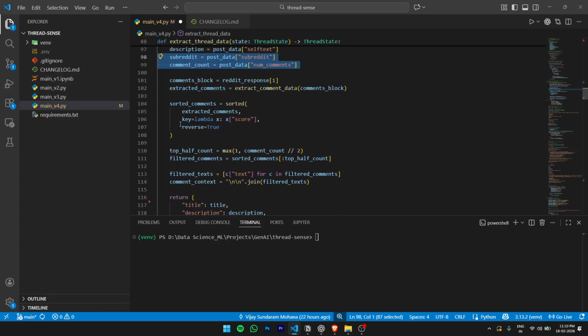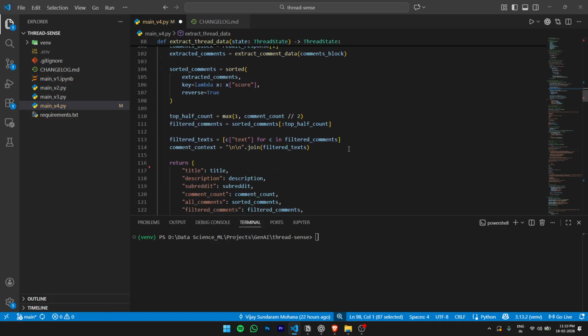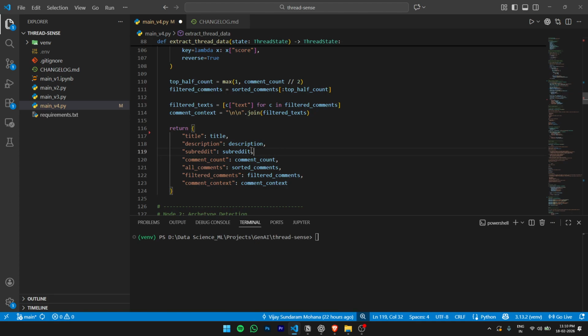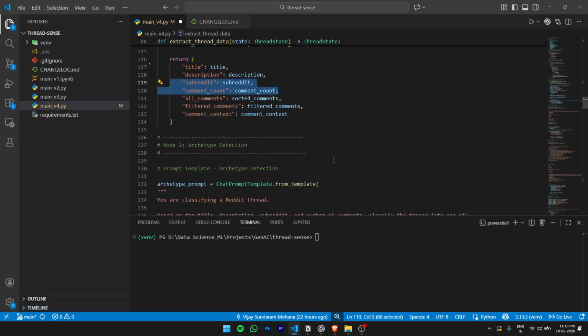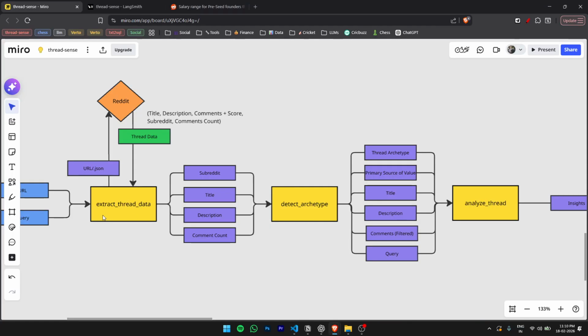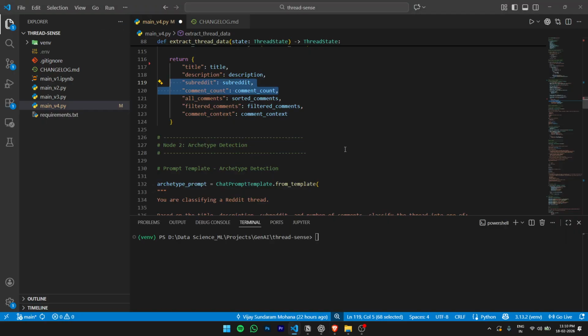The rest of the things pretty much remain the same. While returning, you will return two additional state variables now, that's subreddit and the comment count. So that's your first node, which is extraction. The second node is the archetype detection.